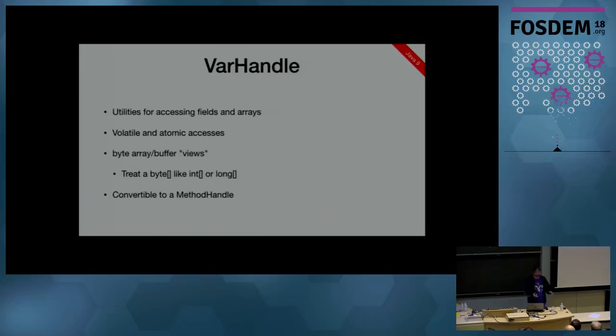It also gave us something else that was pretty cool. We can have views on a byte buffer or a byte array. For example, the last talk had an int buffer that it wrapped around a byte buffer, right? If you look at the code in int buffer, it actually just reads bytes and then concatenates them together and turns them into an int. It's not actually pulling int after int off of that line, which means you're doing 4 or 8 times as much work reading individual bytes and sticking them together. Now we can actually say, treat this byte array as if it were an int array or a long array, and it will read it in int or long chunks. Saves a lot of time.